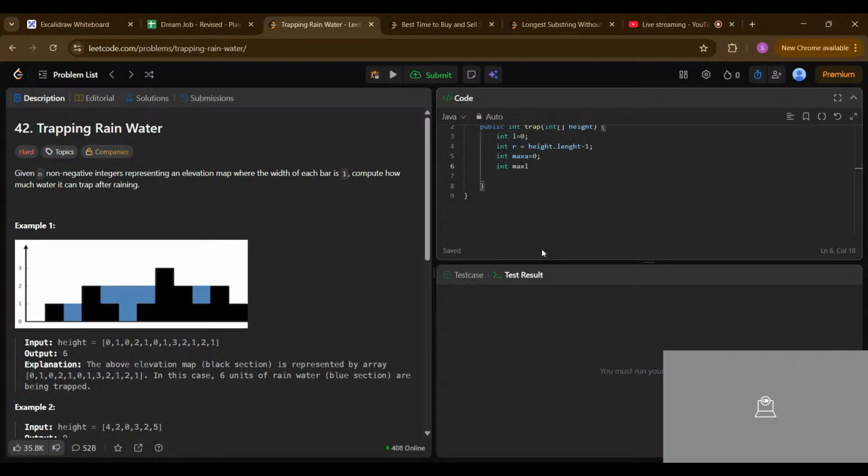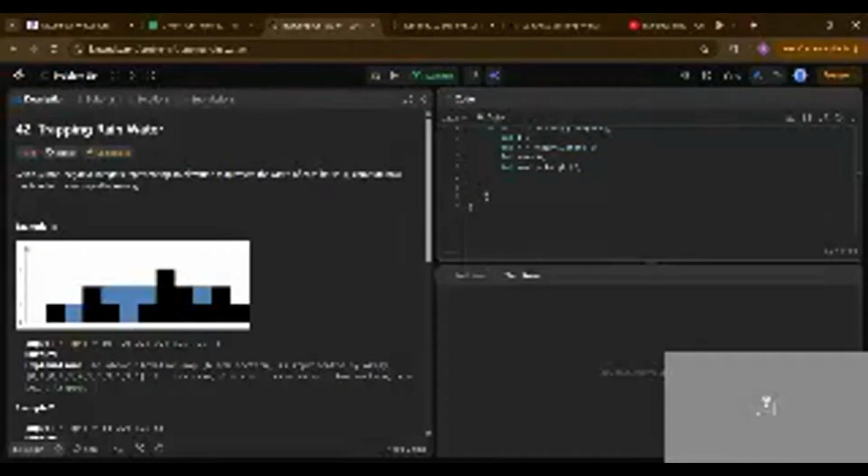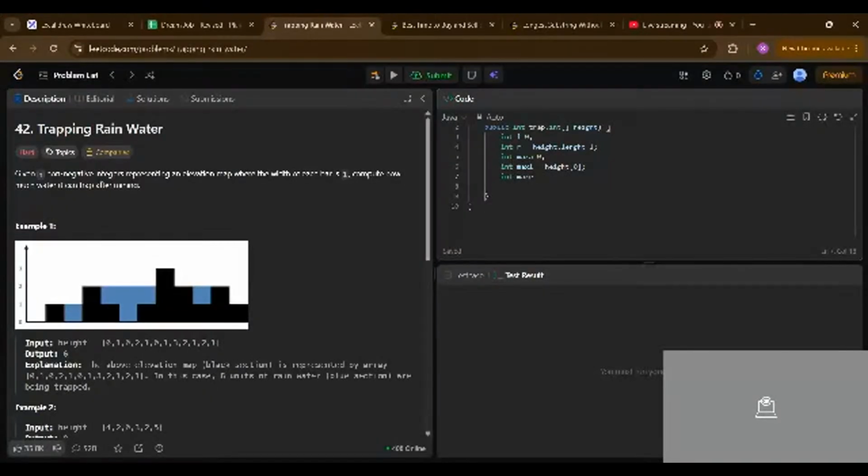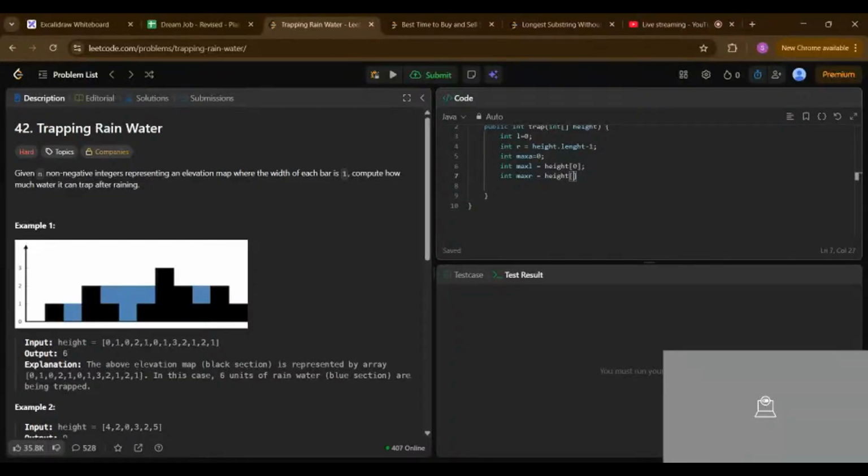So the maximum left will be heights of 0, because we don't know the other heights and we just consider our current maximum. For the maximum right, int maxRight is equal to heights of R basically.